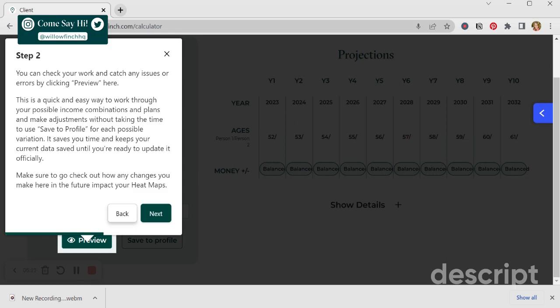So if you want to test things and try to adjust whether or not certain years are balancing out or coming in above or below different numbers that you're seeing currently, you can change them in sections for the wages, and then you can hit preview to see if it did what you wanted it to do. If you like the way that it's shifted things and you think it's ready to save, then you would hit Save to Profile, which is the button next to it, and you can go see how the changes will affect any of the projections that you can see outlined on the heat maps under the My Maps section after you have saved properties with the Find Properties section.